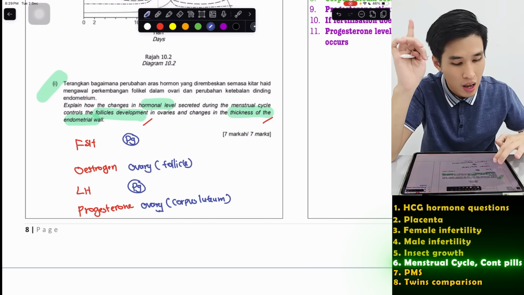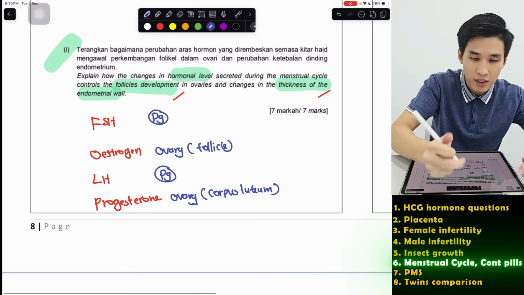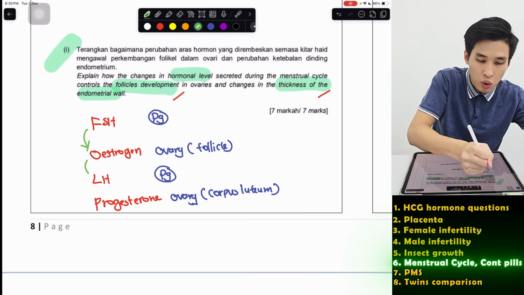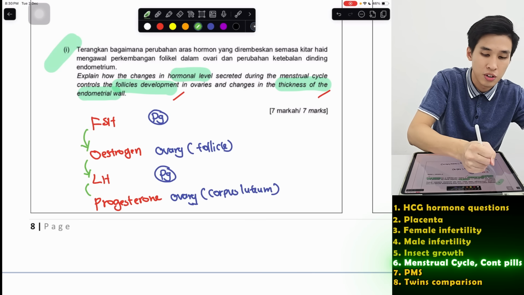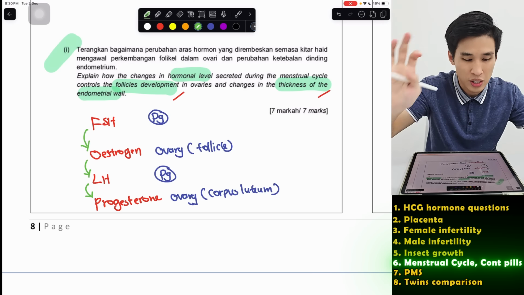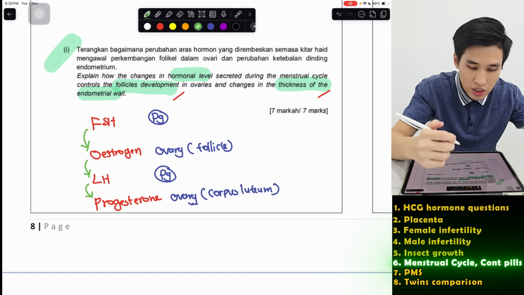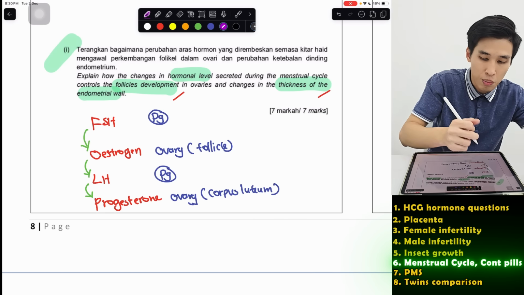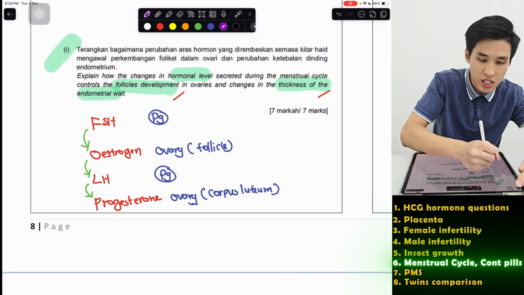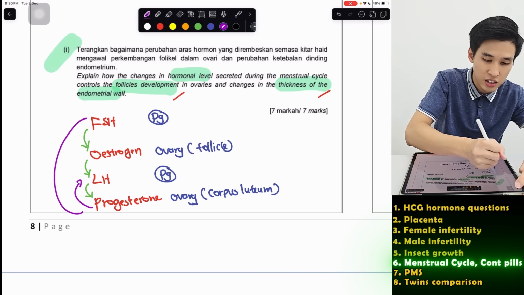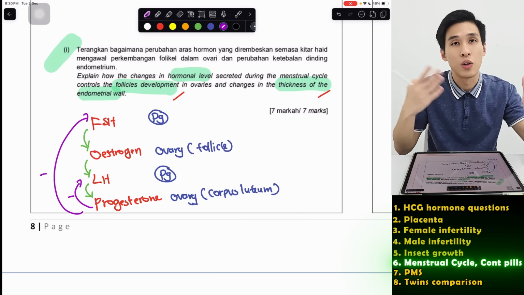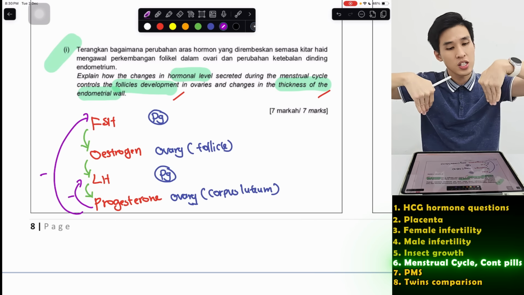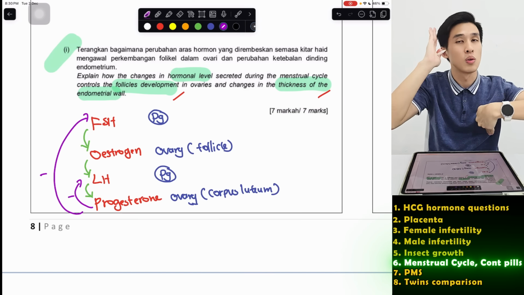Okay, what does that mean? FOL, they have a positive feedback mechanism on the next hormone. Means they stimulate the next hormone to be secreted, but first, I'm going to explain how. We should get to that later. Progesterone is the only hormone that has a negative feedback mechanism. Means when progesterone is being secreted, it will cause LH and FSH to go the other way. Means if progesterone increases, FSH and LH decrease. If progesterone decreases, FSH and LH go up.